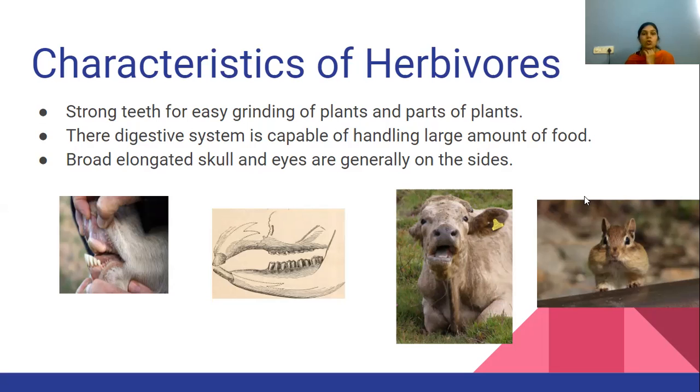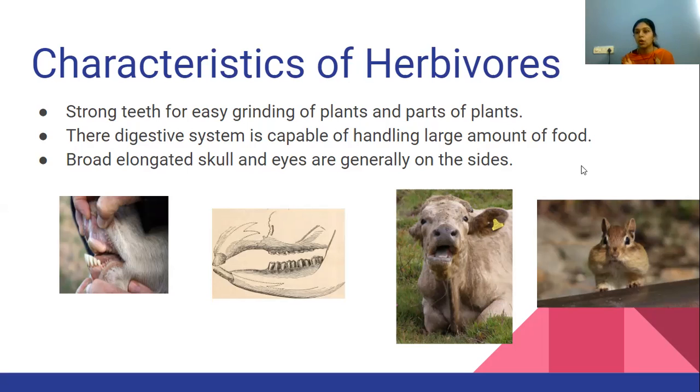Apart from a very strong digestive system, they also have broad elongated skulls and the eyes are generally on their sides. Like deer, the cow, buffalo, they have eyes on the side. We are having our eyes in front, right? We are having our eyes in front, but they have eyes in the side.